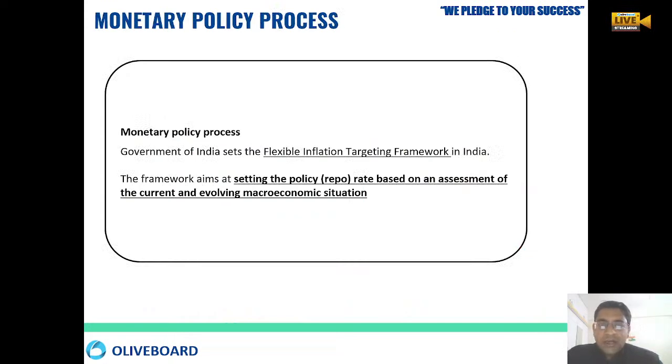Then what is the monetary policy process in our country? Like how does this whole thing work? We know that in India we have the flexible inflation target. Flexible inflation target means somebody is fixing that target, somebody is fixing what we have to do and how much to keep, right? So the monetary policy framework aims at setting the policy rate.